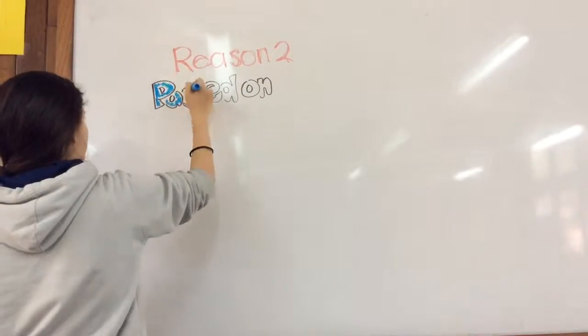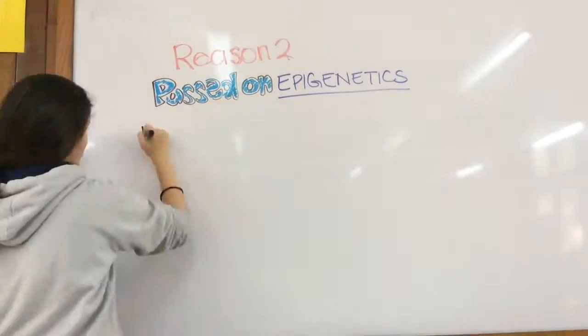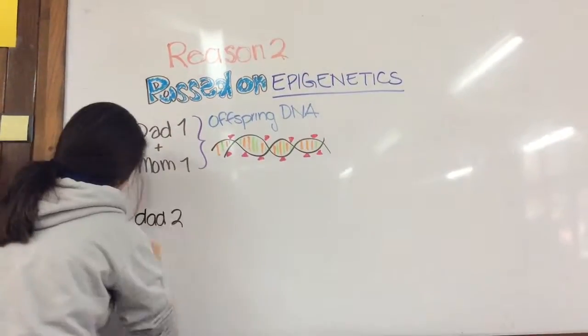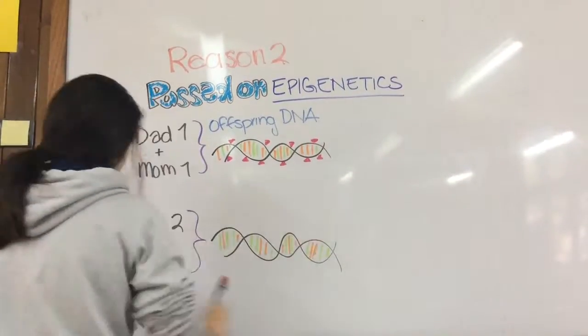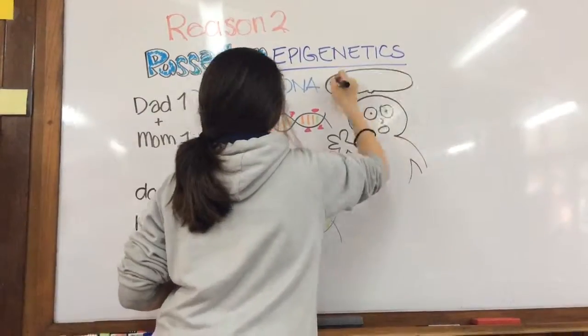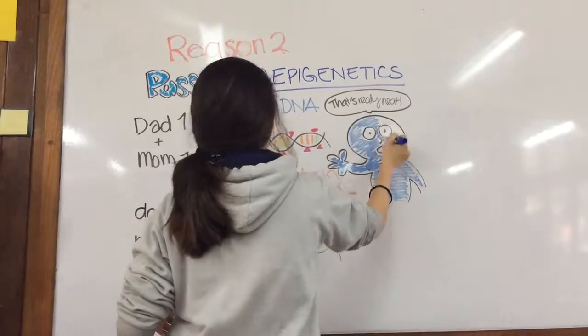Reason number 2 is passed on epigenetics. See, even if the children born look the same, the epigenetic tags passed on by each set of parents to their own offspring will be different, and the choices and the environment each kid grows up in will affect their tags as well.